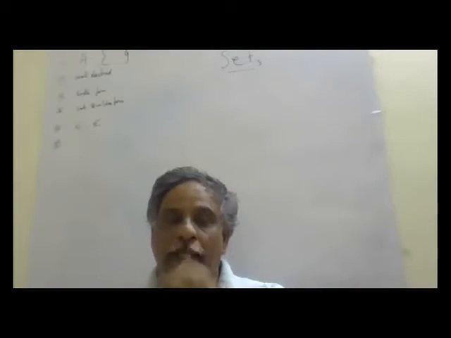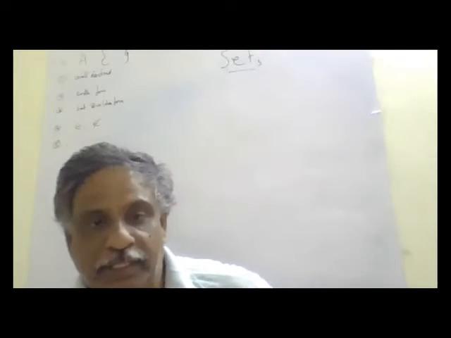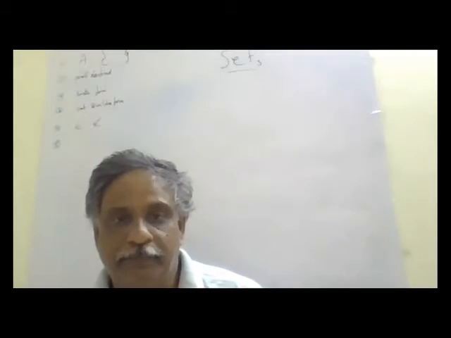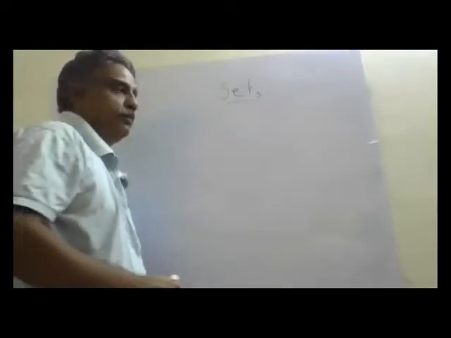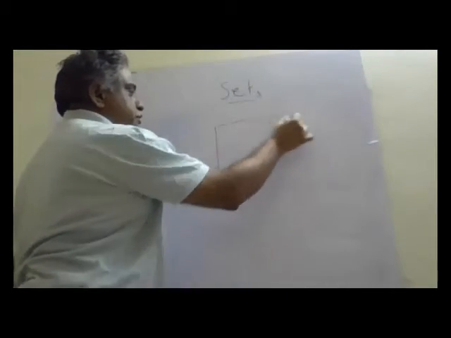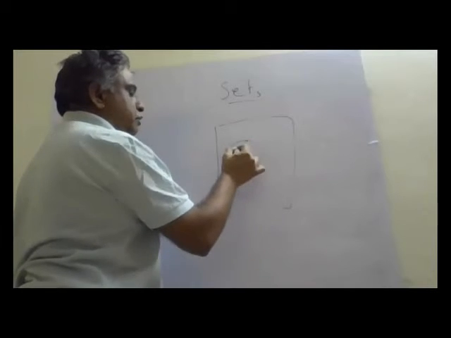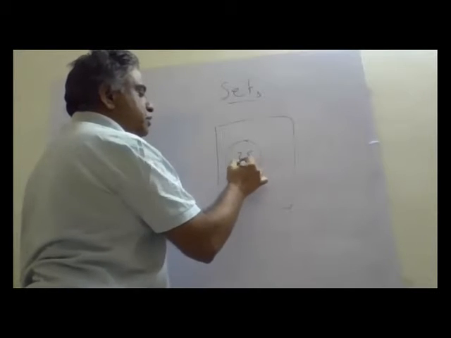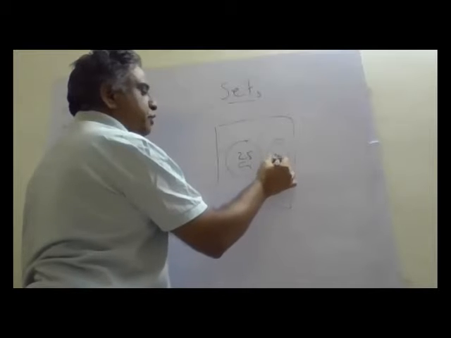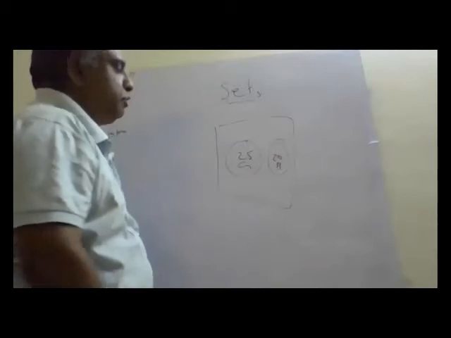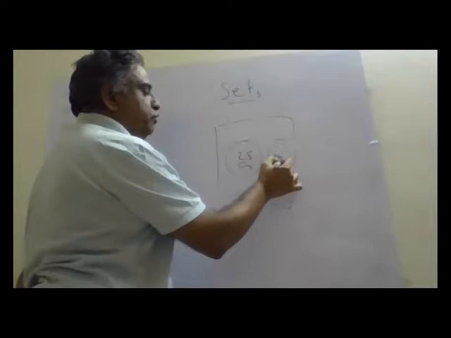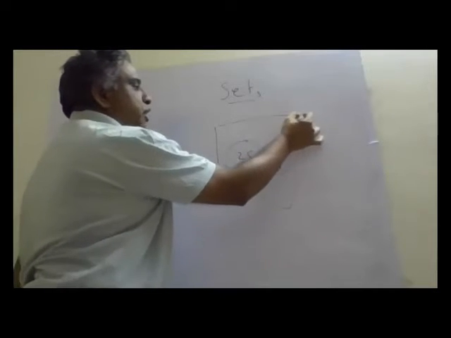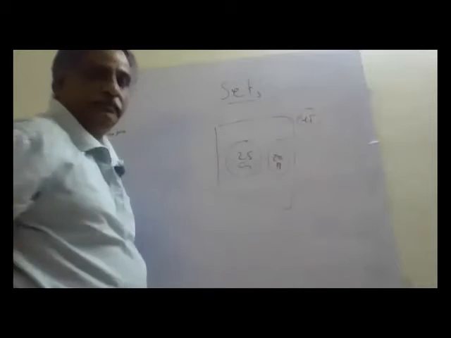So students, let us understand sets of 10th class. Okay, set theory. Suppose in your class there are 25 girls and 20 boys. We'll say this is a set of 25 girls and this is a set of 20 boys. Total class strength is 45.